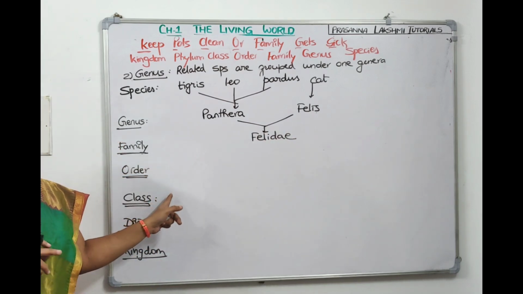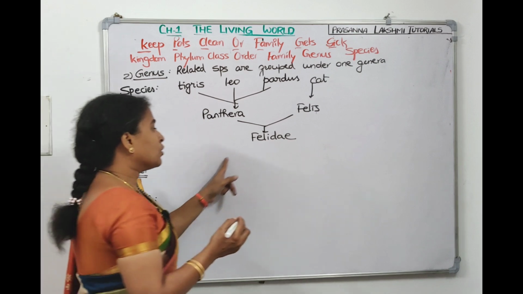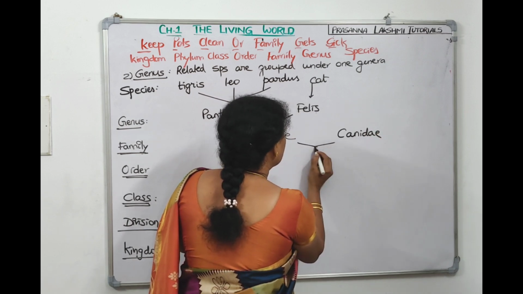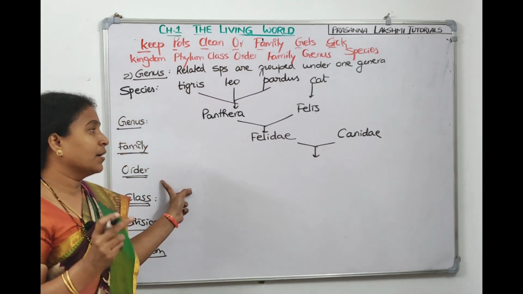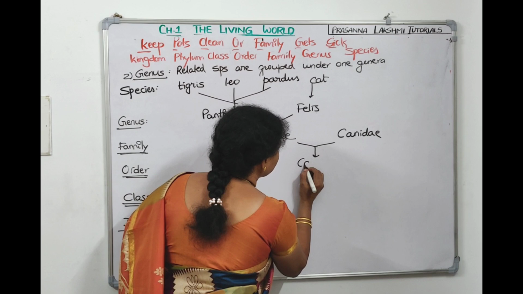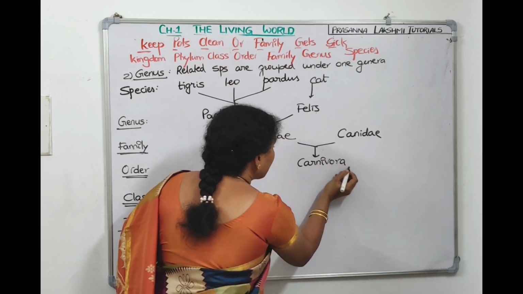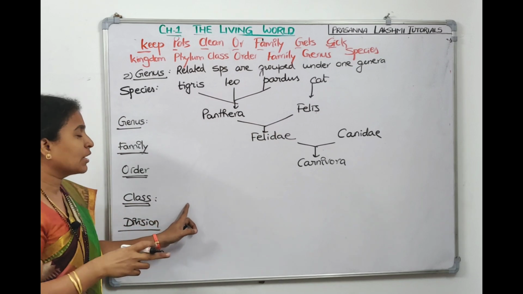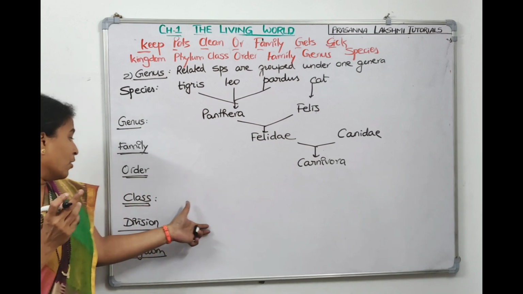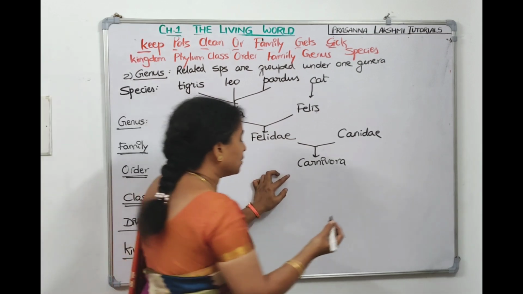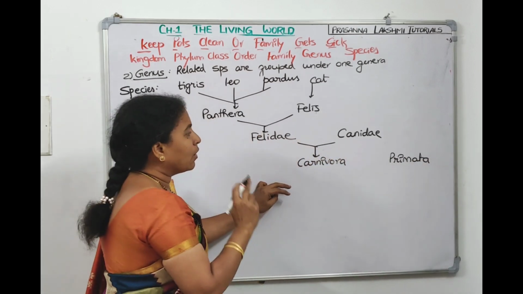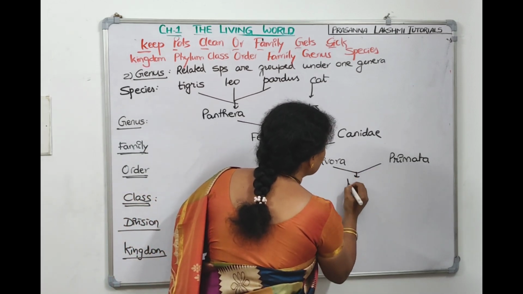Now two families will be kept under an order. So let us take the dog family, Canidae. Felidae is the cat family, and the next family is Canidae. Felidae and Canidae, two different families, belong to an order. What is the order here? The order is Carnivora, right? All of them are carnivores only, so the order is Carnivora. Carnivora and one more order will belong to a class. Carnivora is one order, Primata is another order. Primata is the man order, right? They belong to a class. The class is Mammalia.